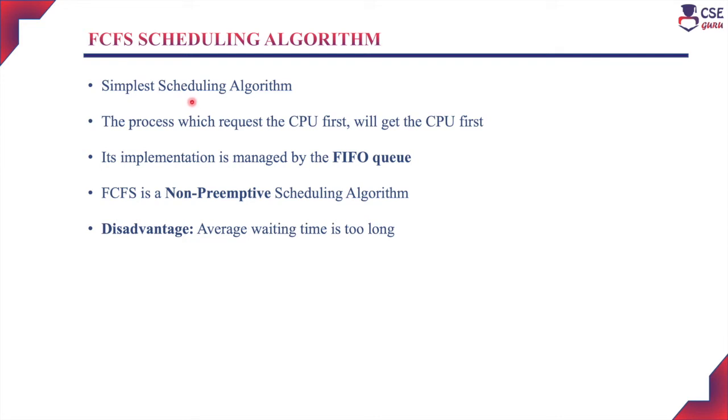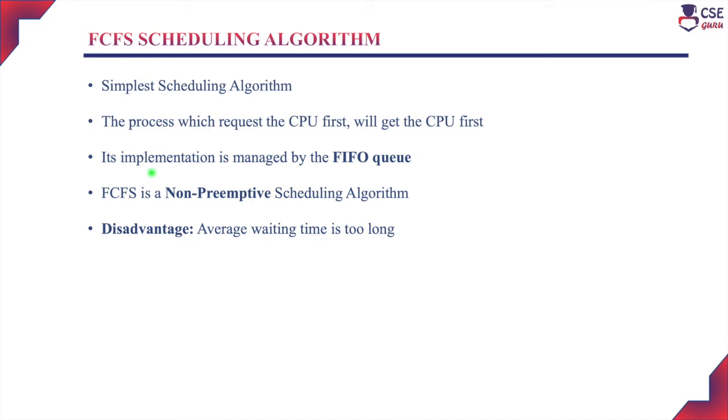FCFS is the simplest scheduling algorithm. In this scheduling algorithm, the process which requests the CPU first will get allocated the CPU first. Initially the jobs will be waiting in the job queue to get executed with the CPU. Whenever the CPU is free, one of the jobs will be picked from the job pool and assigned to the CPU for execution. In FCFS, the first job entered into the job queue will be picked to execute with the CPU first.